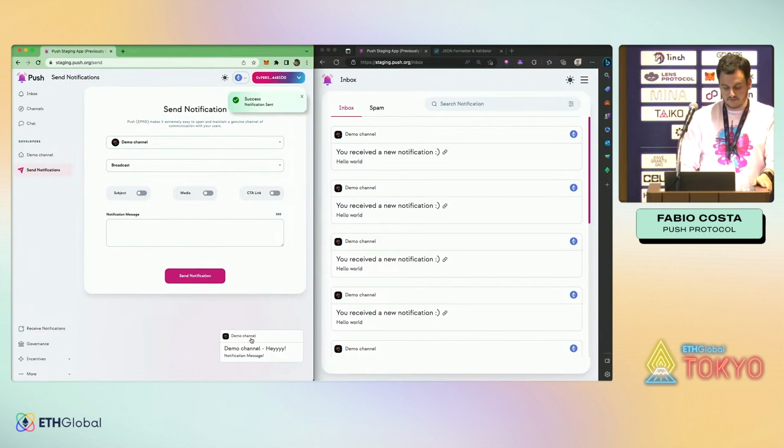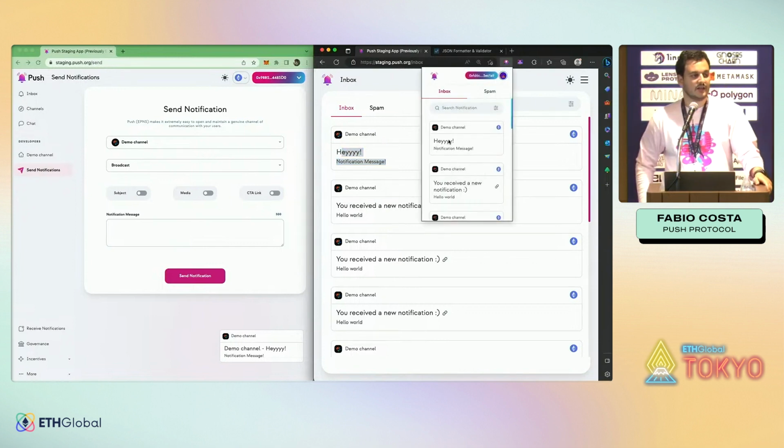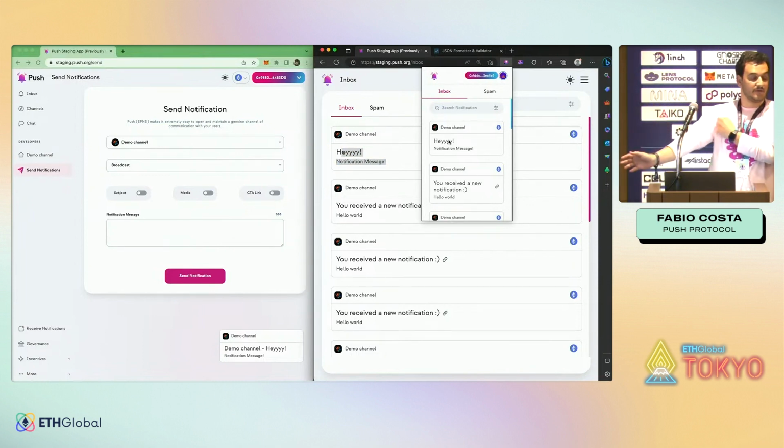And then I have received one notification here. If I come here to my inbox, notifications here. If I come to the browser extension, notifications here. And if I open my phone, my notification is here. If there is any wallet that integrates Push, the notification will be everywhere. So notifications dispatched to everybody.